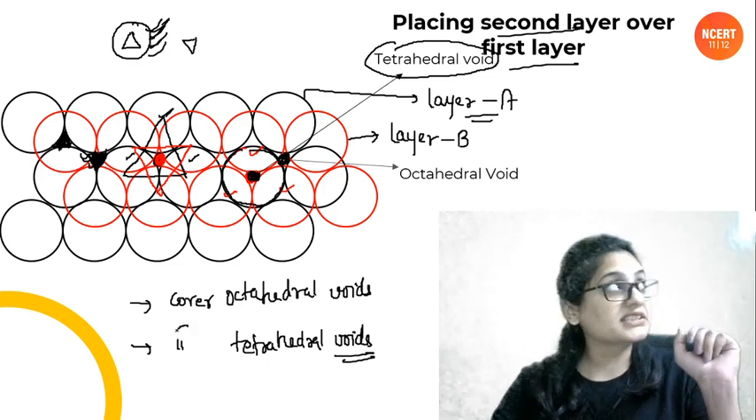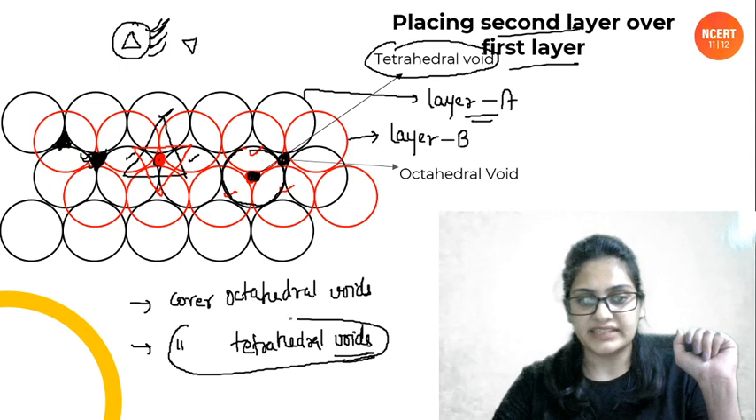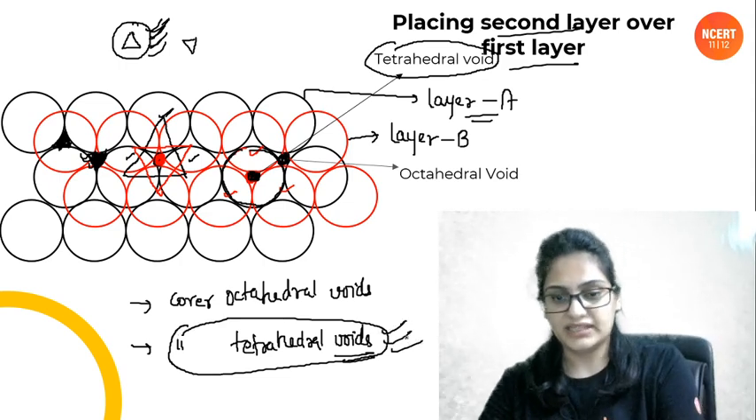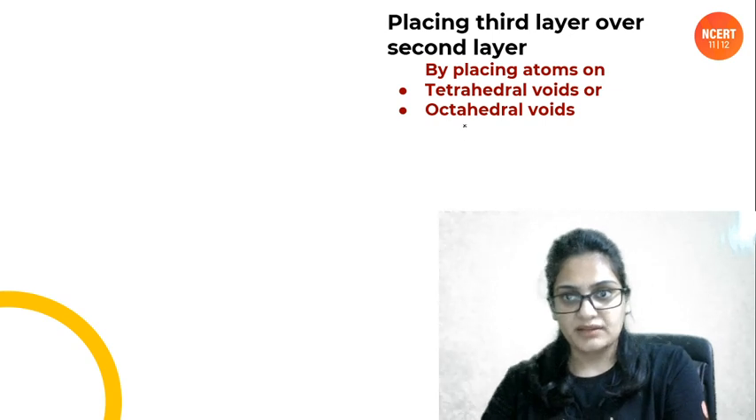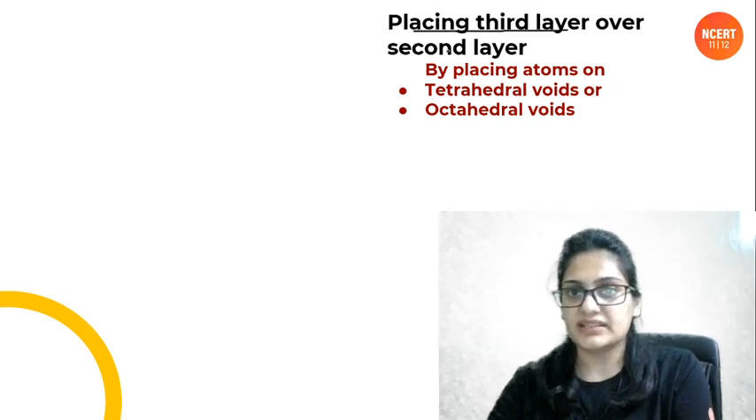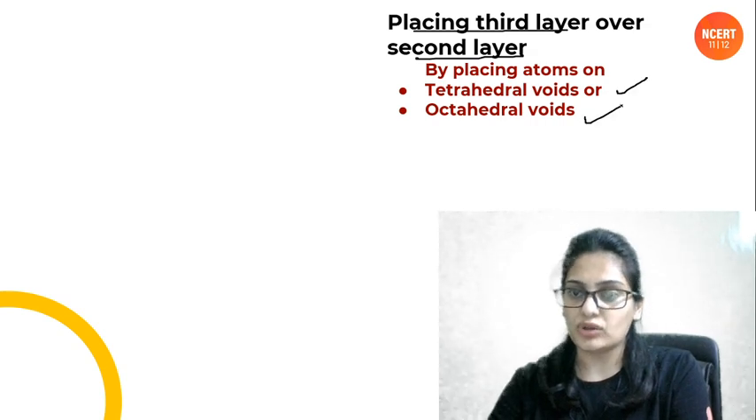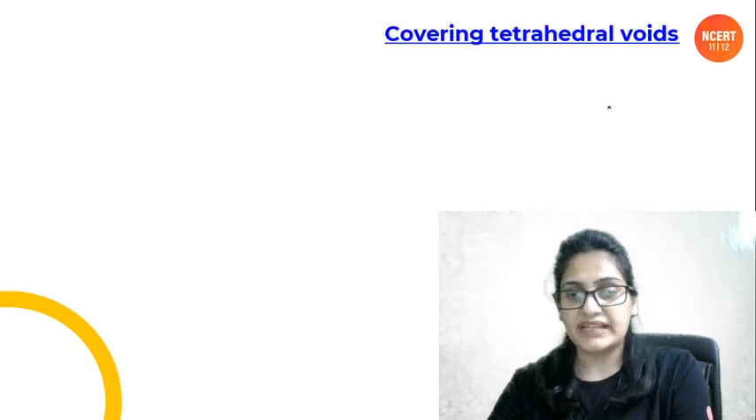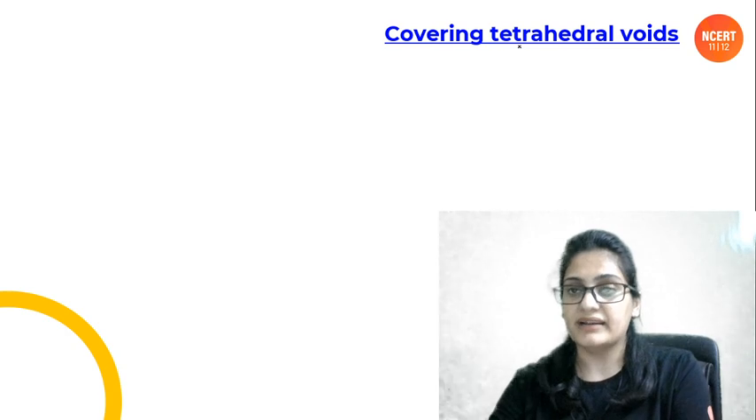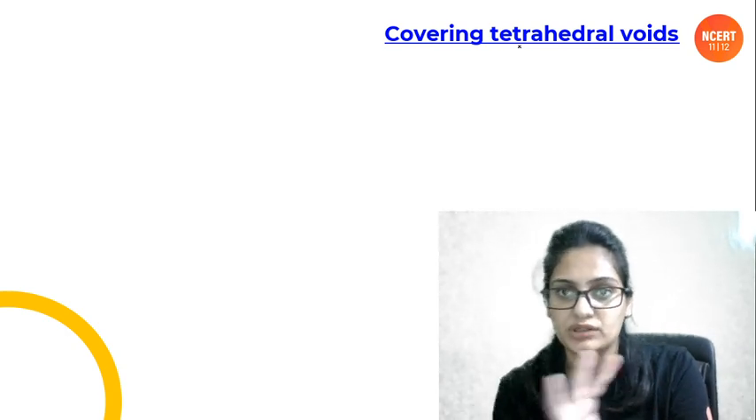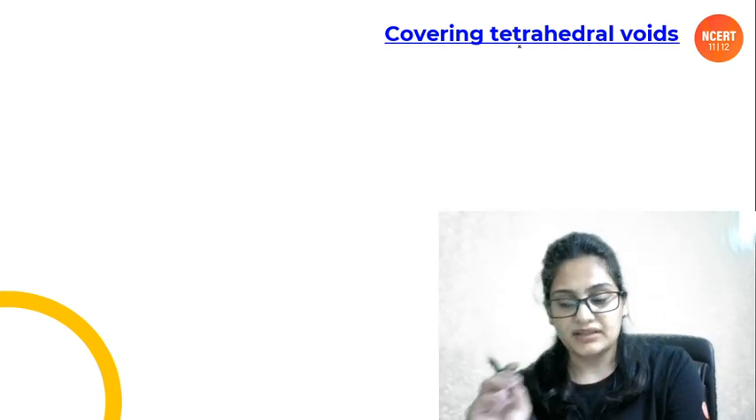First of all, let's cover these voids, that is tetrahedral voids. ठीक है, let's do it, people. So there are 2 ways of placing the third layer, that is by placing atoms on tetrahedral or on octahedral void. So we are placing the atoms on tetrahedral void, people. Again, I'll be showing you the 3 layers. See very carefully.